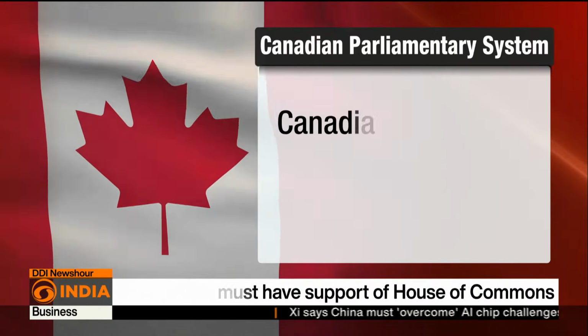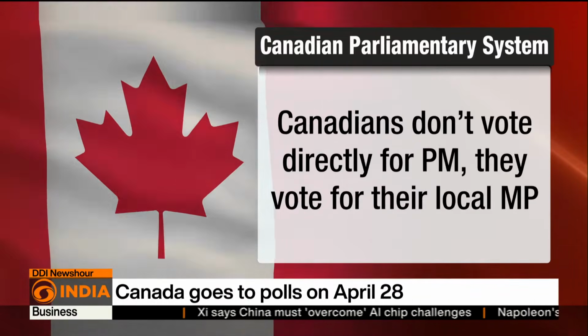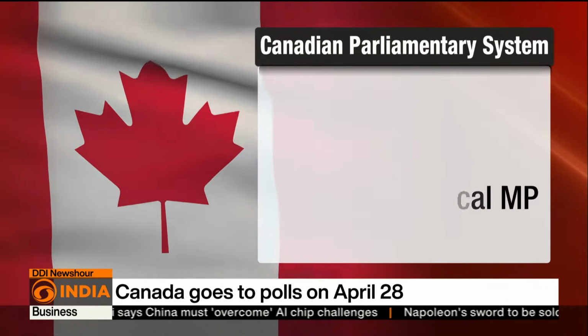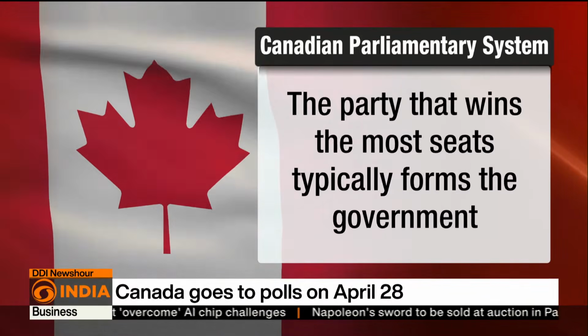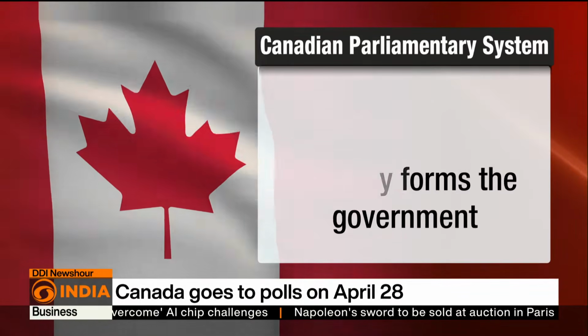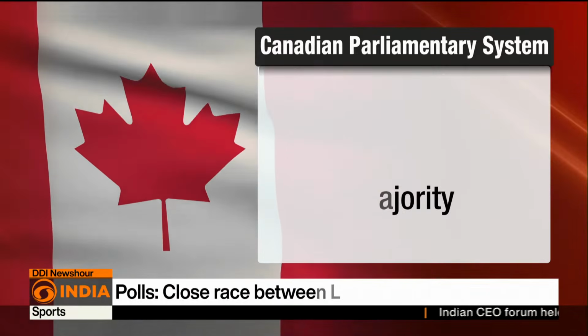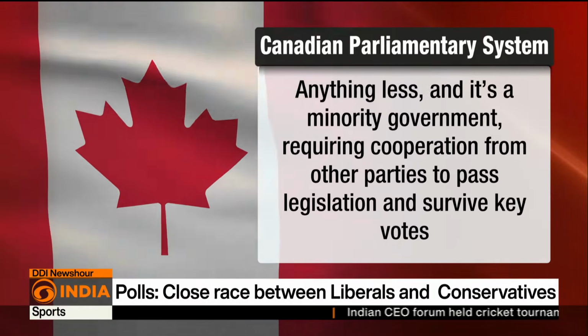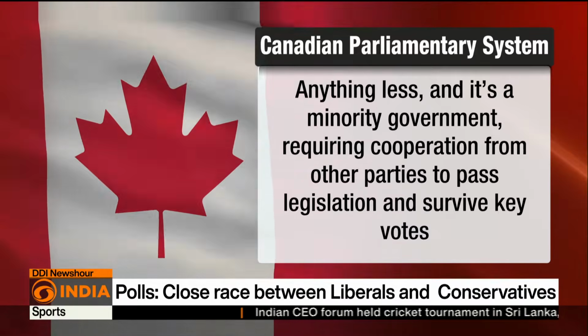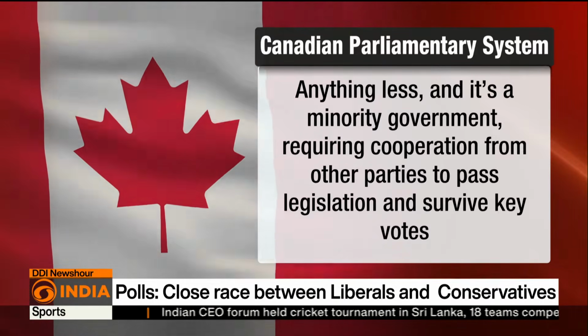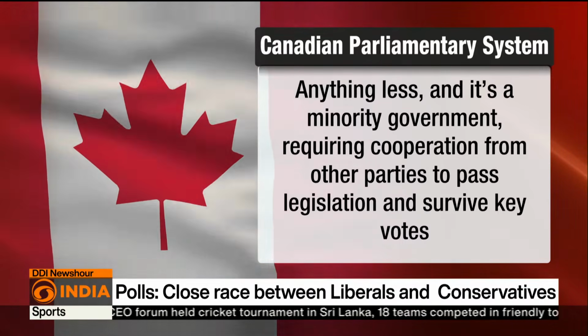Canadians don't vote directly for the Prime Minister, they vote for their local MP. The party that wins the most seats typically forms the government. If they win 172 or more, that's a majority. Anything less, and it's a minority government, requiring cooperation from other parties to pass legislation and survive key votes.